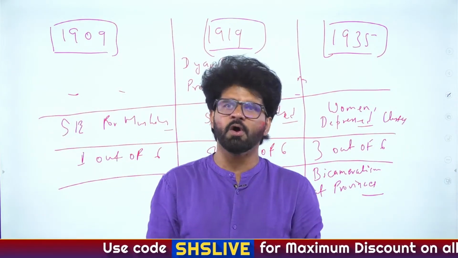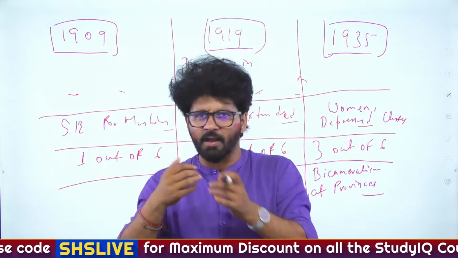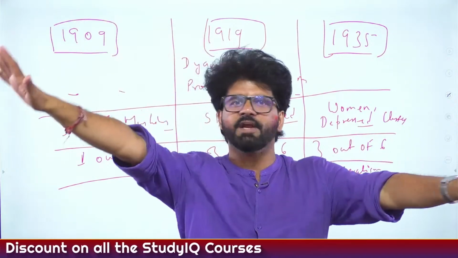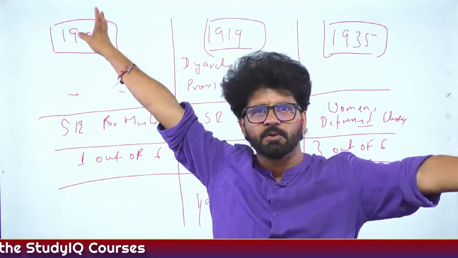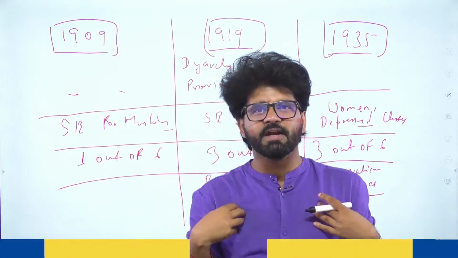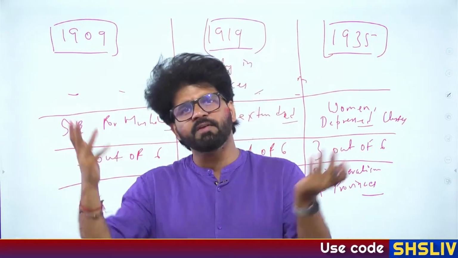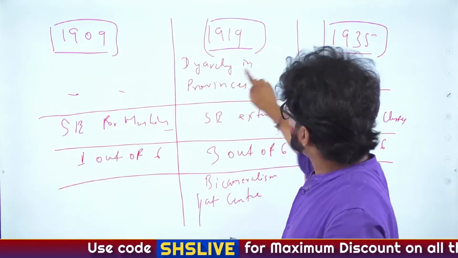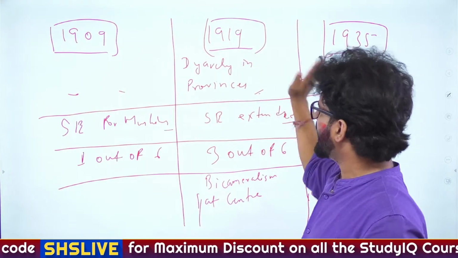What is this, bro? All the revenue fetching things and other important stuff, you are keeping it in reserved list, which is with governor and his executive council, who are not responsible to the legislature. And governor and legislative council, where you have Indian members, you are giving us useless subjects with due respect to all those subjects. That is transferred subject. So there was too much criticism of this diarchy in provinces.